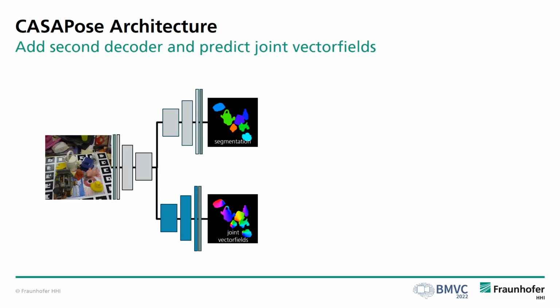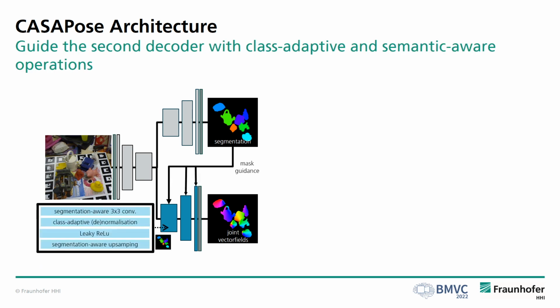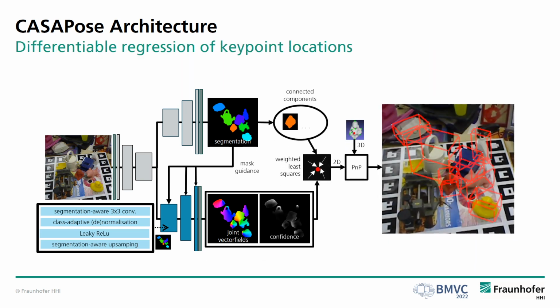First, an additional decoder is added, which avoids splitting the vector fields of the keypoints per object, but instead merges them together in a combined output. Next, the segmentation is fed into the decoder modules and is used in segmentation-aware and class-adaptive operations, which we will introduce on the following slides. Last, the semantically guided decoder also learns to predict confidences for the estimated vectors, which are used directly to calculate the 2D keypoint locations within the masks with weighted least squares.